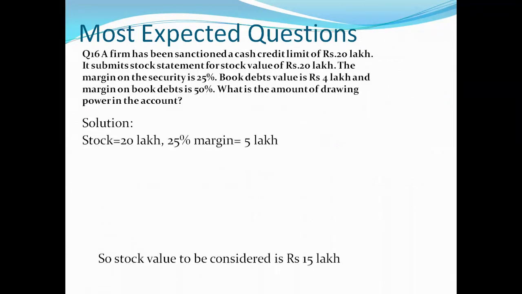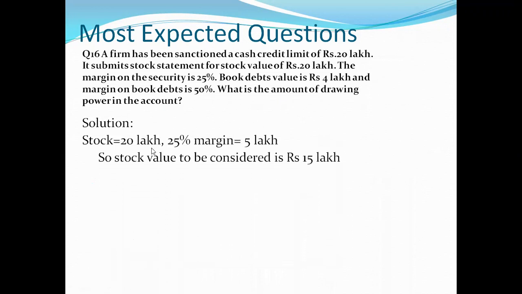So friends, firstly stock. Stock is of 20 lakh and 25% is the margin. So 25% margin, that means 5 lakh rupees. So here stock value to be considered is rupees 15 lakh. And second part is now book debts. Book debts is of 4 lakh rupees. So here 50% margin, so 2 lakh.